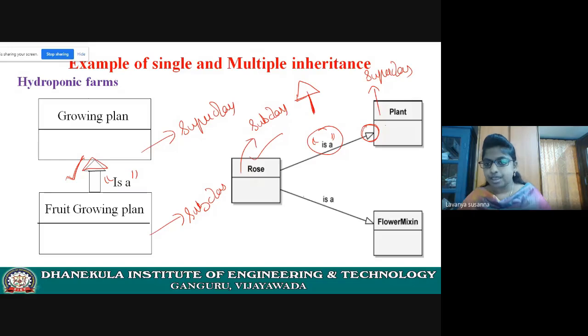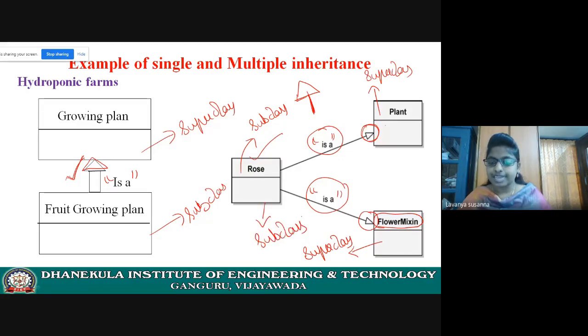And next, rose is a flower mixin. It will produce the flowers, right? Rose flower. Here the important thing is the is-a relationship. Rose is a flower mixin. Here see the arrow mark, it is pointing to flower mixin. That means flower mixin is a superclass and rose is a subclass. Rose acquires all the properties of flower mixin.